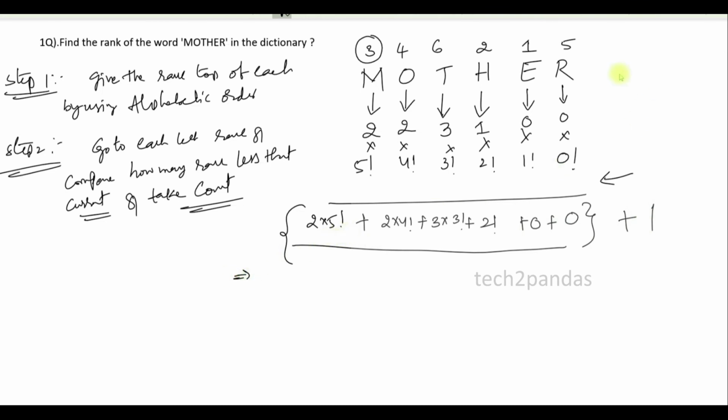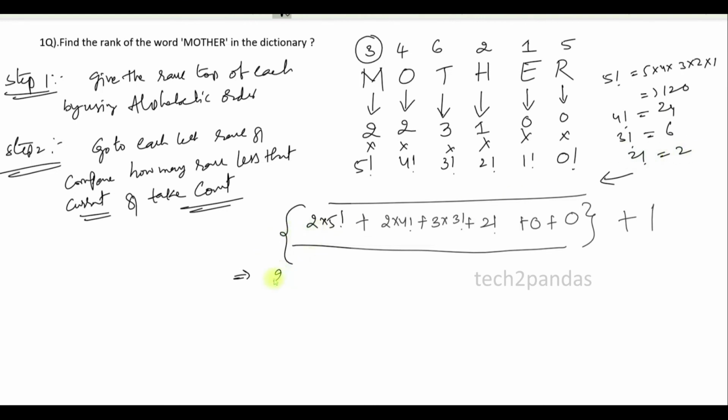So 2 into 5 factorial. 5 factorial is nothing but 5 into 4 into 3 into 2 into 1. 5 factorial is nothing but 120. Nothing but 5 into 4 is 20, 20 into 6 is 120. Again 4 factorial is nothing but 24. Again 3 factorial is nothing but 3 into 2, 6. 2 factorial is nothing but 2.